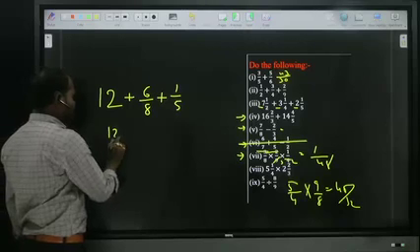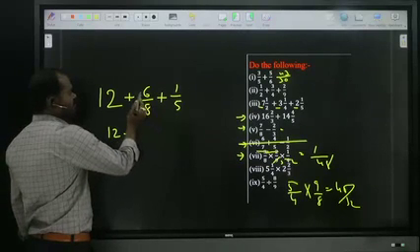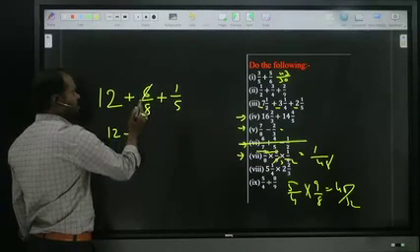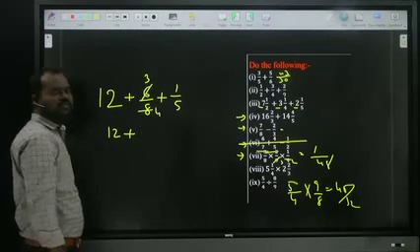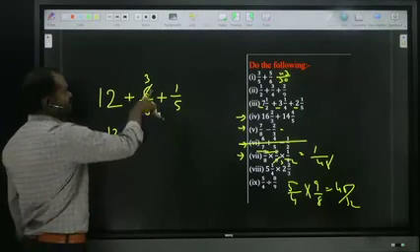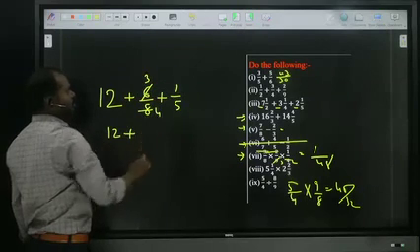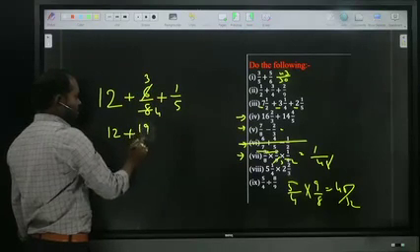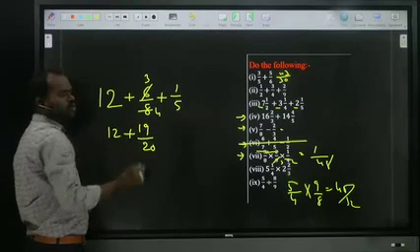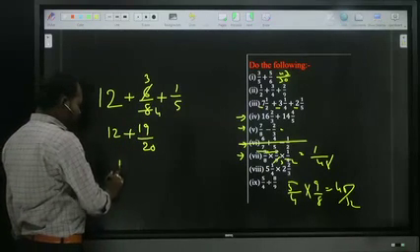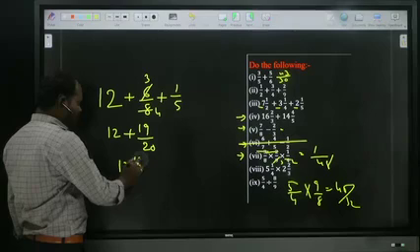12. 5 6s are 30. We can cancel ma here. 2 3s are 2 4s, we can cancel na. It is only for us ma, we can save the time. 5 3s are 15 plus 4. 15 plus 4 how much ma? 19 by 4 5s, 20. It is proper. So no need of conversion ma. So what is the answer ma? 12 19 by 20.